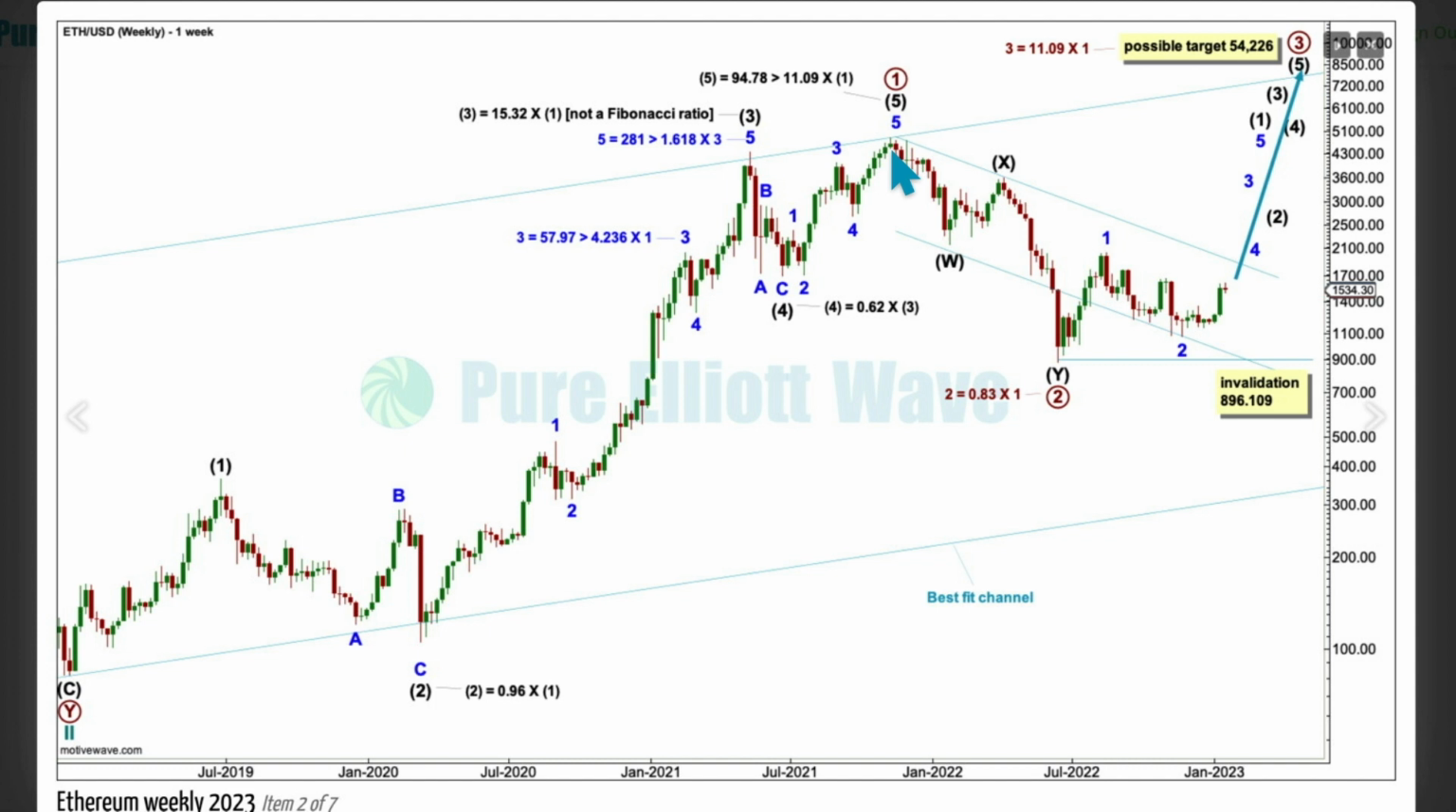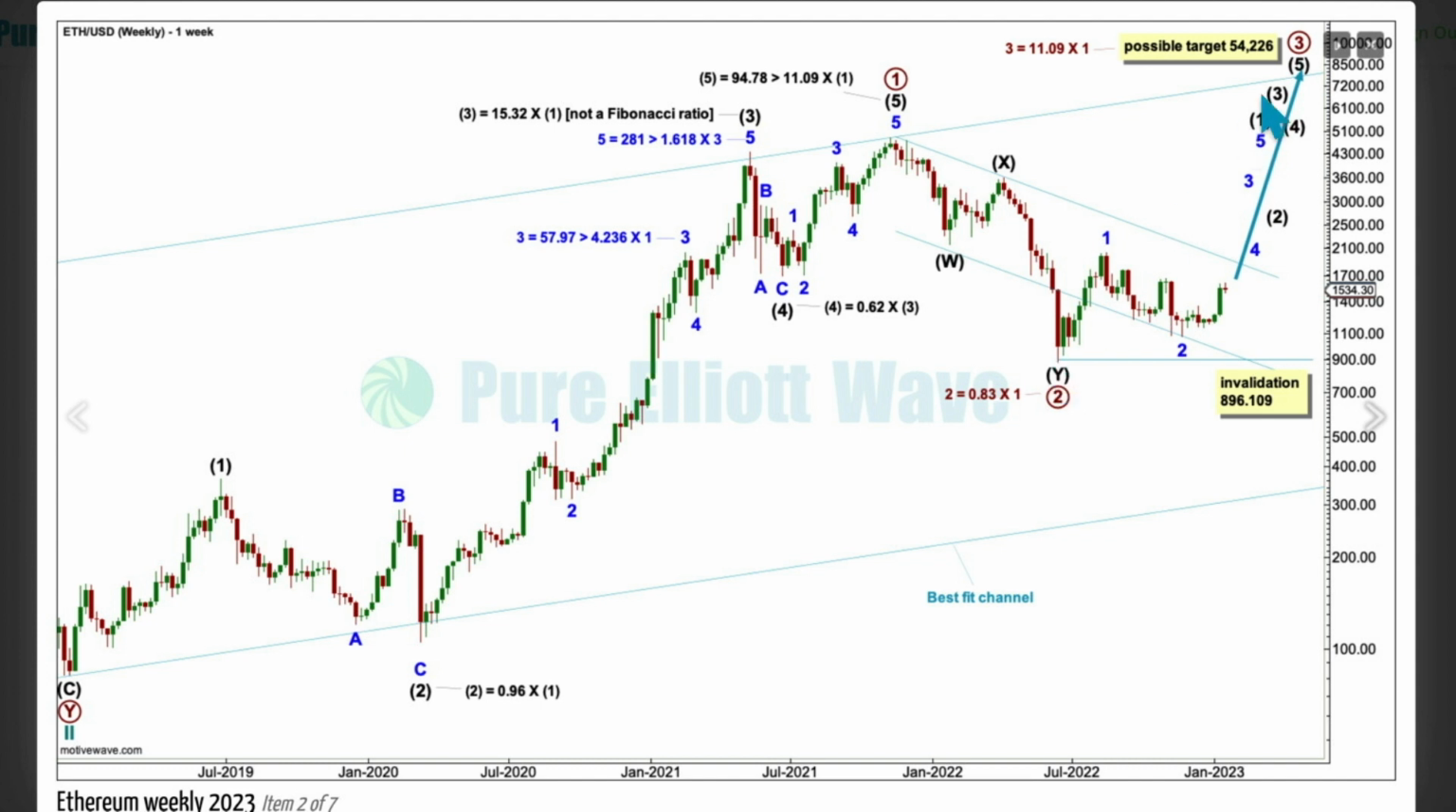Primary wave 1 I expect was over up here. Primary 2 fits really well as a double zigzag at lower time frames, so that's what I'm going to label it as on this chart. It's an 83% correction of primary wave 1, so a normal depth between 80 to 90% is pretty normal for a bear market for cryptocurrencies.